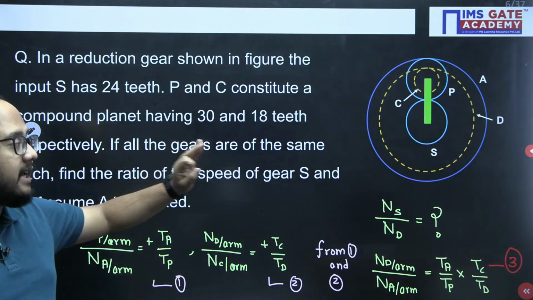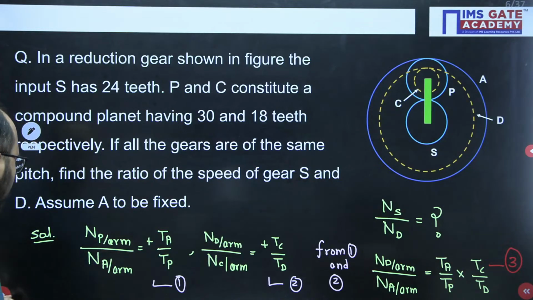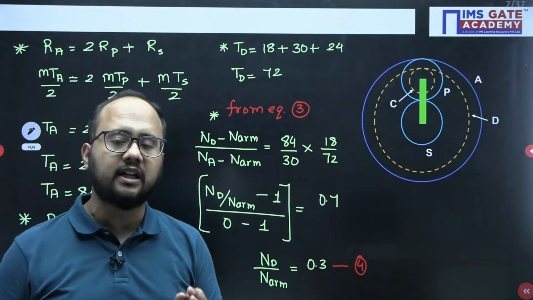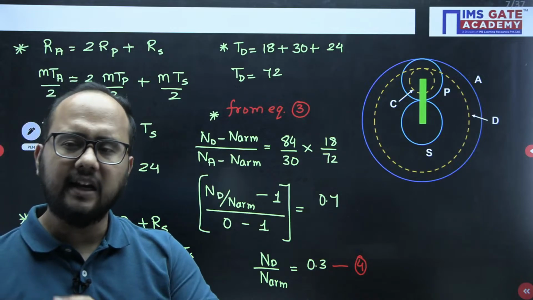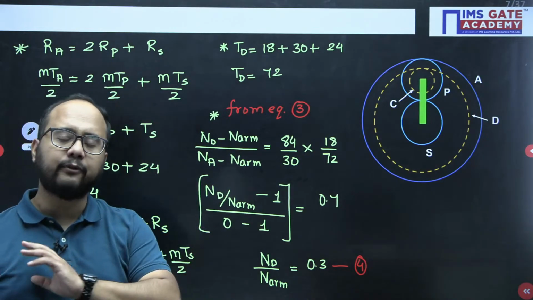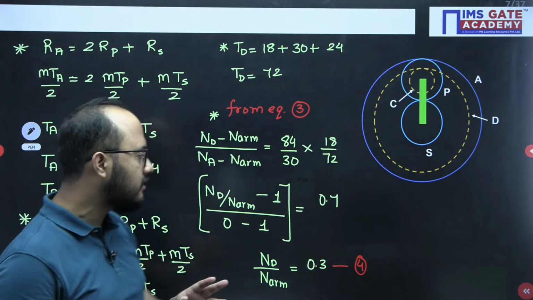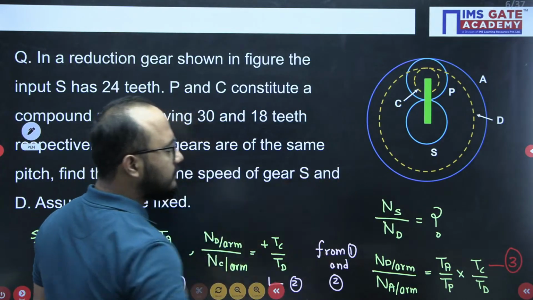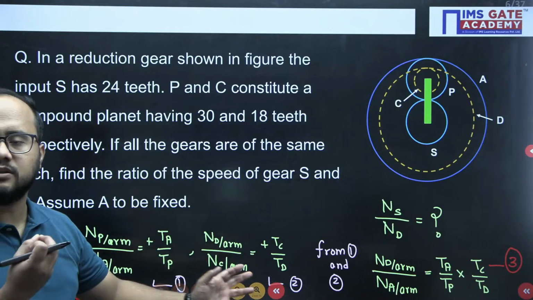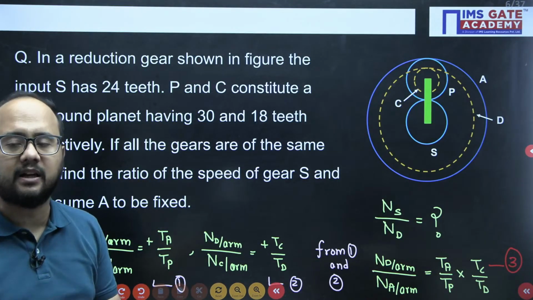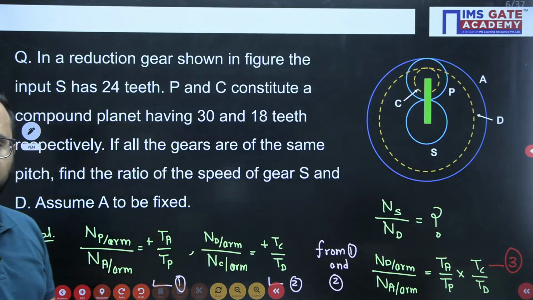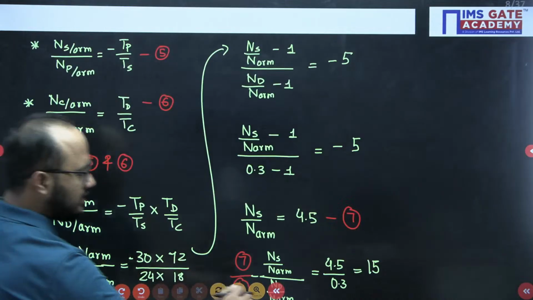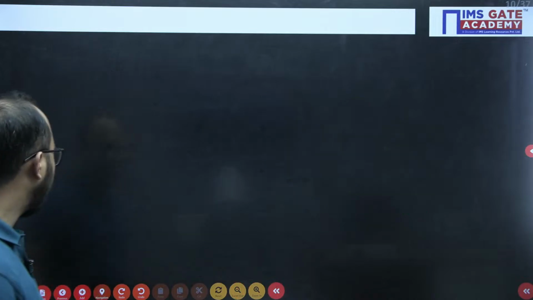This is a very important question, I'm telling you guys. We will write relative velocity ratios and look at the unknown value, that is what they are asking. We will write all possible ratios, and after that apply simple mathematics. In the question the unknown was NS by ND. Whatever velocity ratios are possible, I will write and then use basic mathematics to calculate this ratio. I hope it is clear. So the final answer was 15 here. Now we will move to the next problem.